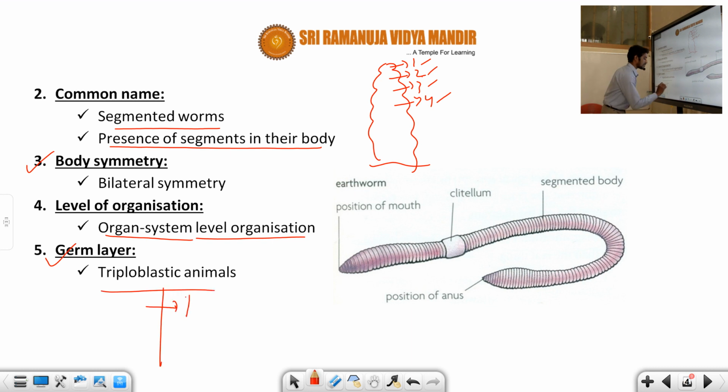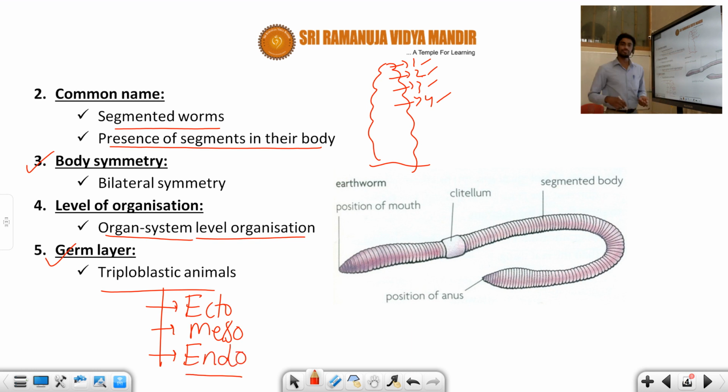What are they? Ecto, meso and endo. So these three germ layers originate during embryonic development, so it is a triploblastic animal. These features are all very easy to remember, students. Fine. Now you can see this diagrammatic representation of the earthworm.